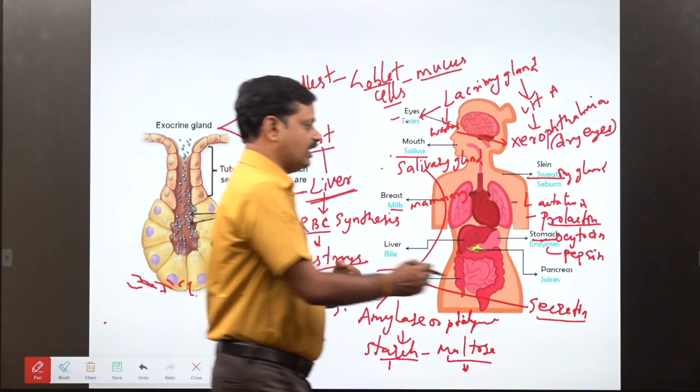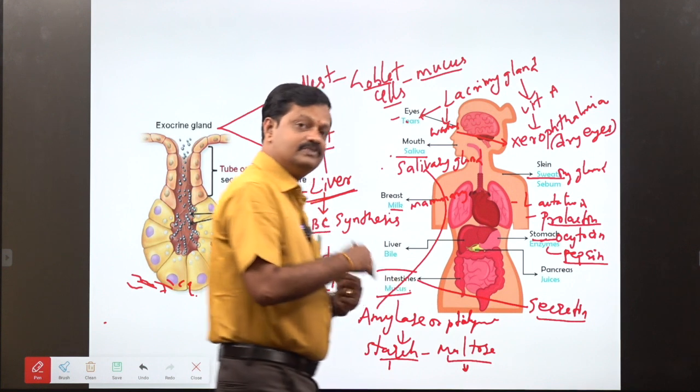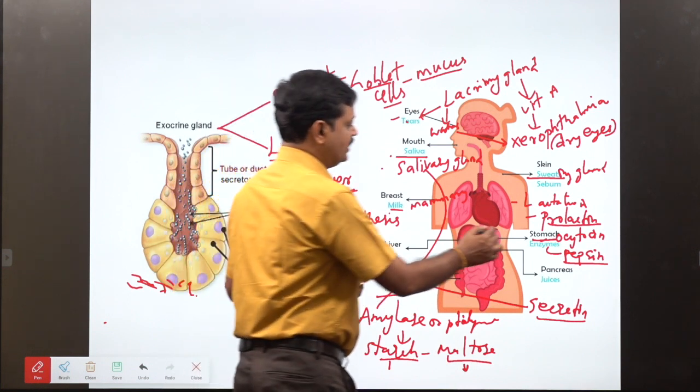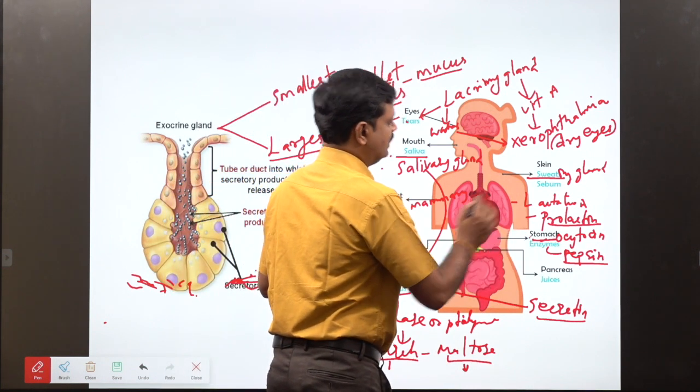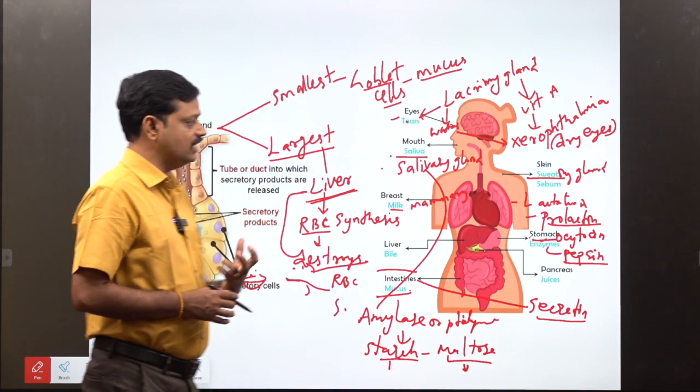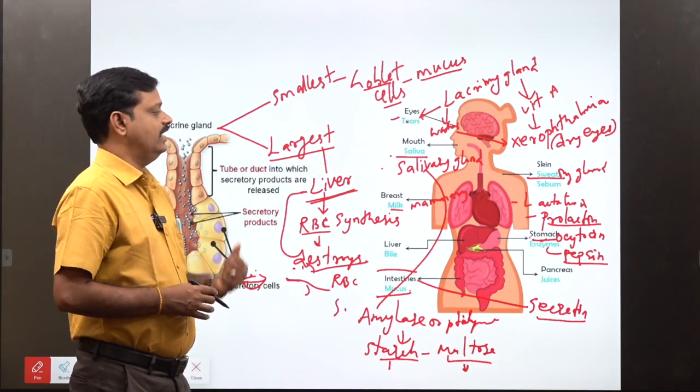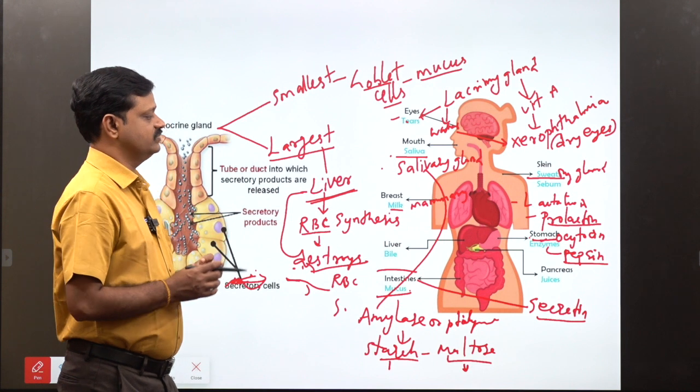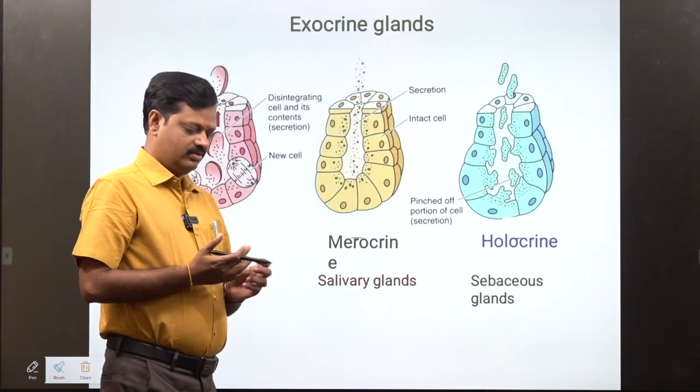The stomach secretes hydrochloric acid. Pepsinogen in the stomach is an inactive enzyme, and hydrochloric acid converts inactive pepsinogen into active pepsin. That is the main function of HCl. Pepsin is the enzyme involved in protein digestion. So the stomach secretes hydrochloric acid and pepsin enzymes. Okay, exocrine glands.